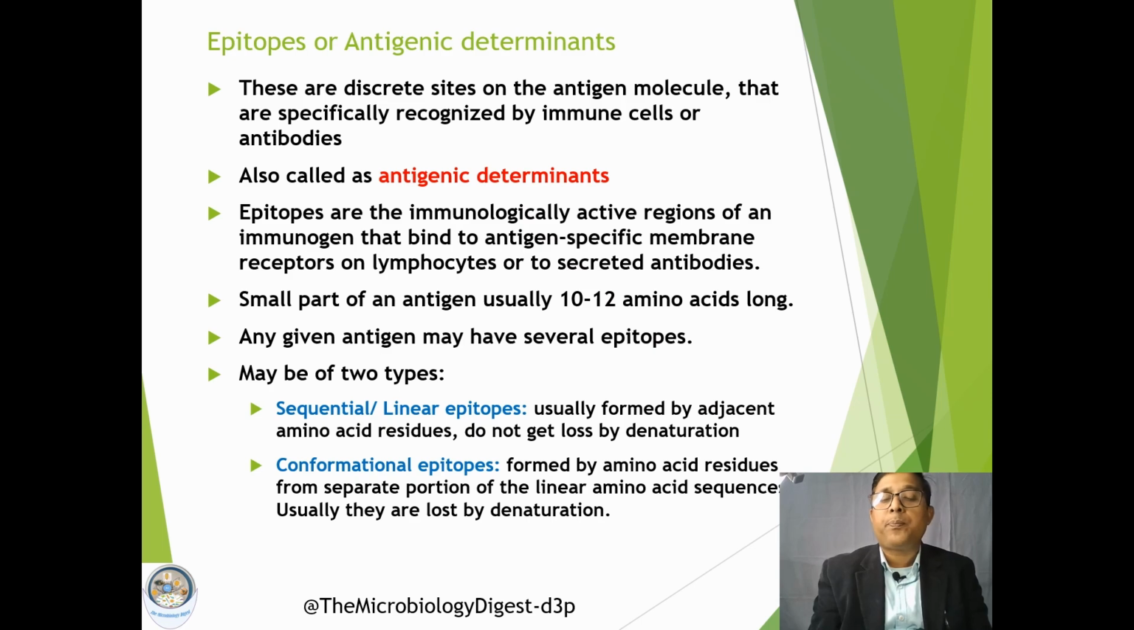The second type of epitopes are conformational epitopes. These are formed by amino acid residues from separate portions of the antigen, and these conformational epitopes are lost during the process of denaturation.